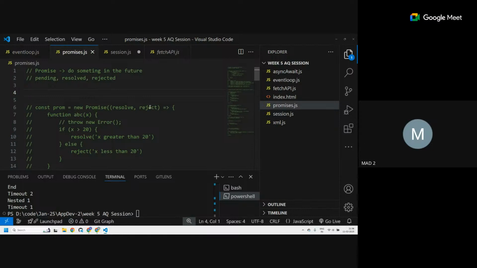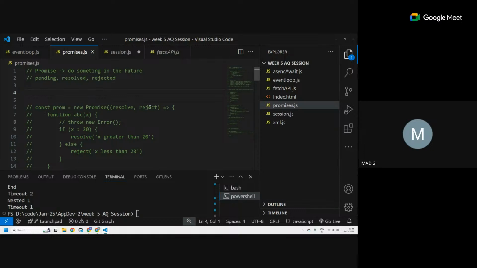Suppose I'm getting some data from the internet, from an API, and I want to store it. I can only store it when I have that data, right? So I can't have the same code for reject and resolve. My execution would differ between success and failure. That's why these promises are there.